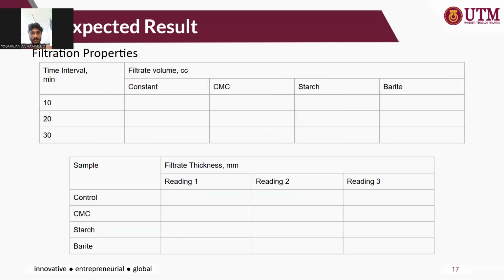For the filtration properties, we will use the same sample to calculate the filtrate volume using the time interval 10 minutes, 20 minutes, and 30 minutes, and followed by the filtrate thickness. We will do the filtrate thickness for 3 readings for the same sample.